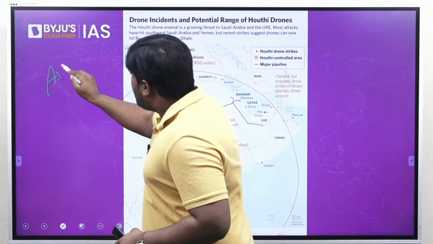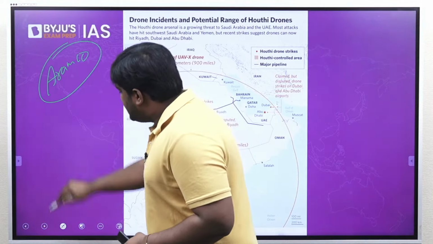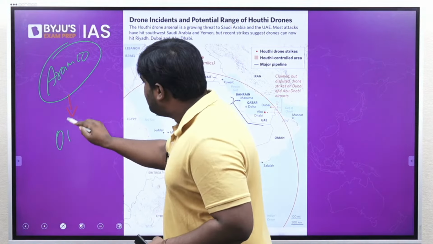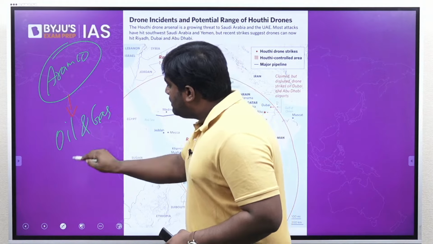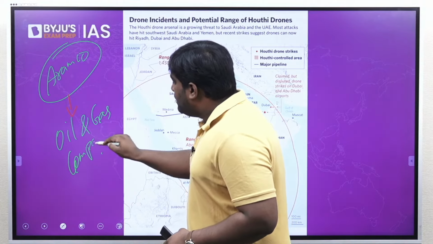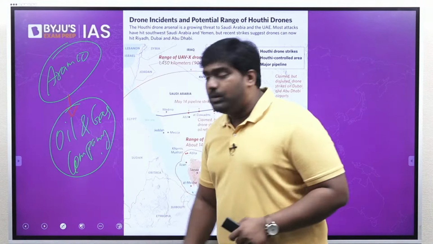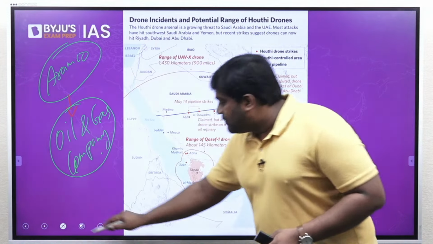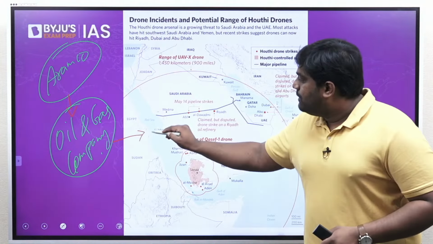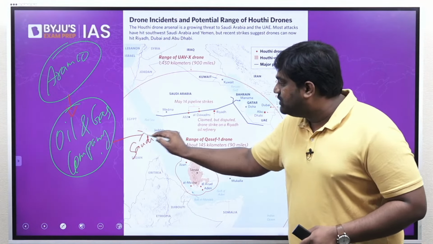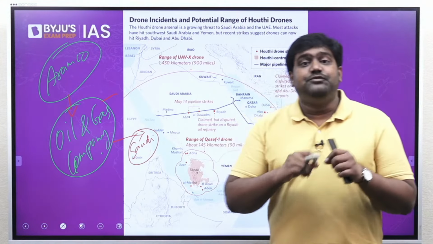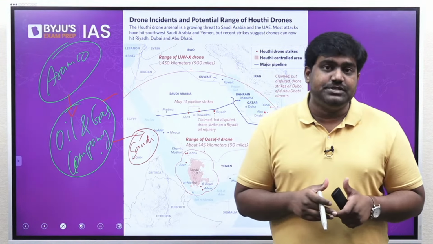See, Aramco is the world's largest oil and gas company. It is in fact one of the largest companies in the world in terms of revenue as well. Is that clear? This company is owned by the Saudi royal family, by the Saudi government. It's a government-owned entity, and Aramco is frequently in news for many reasons.